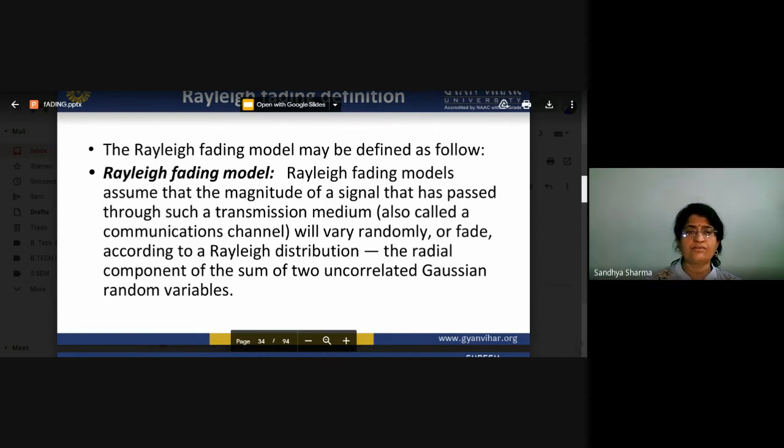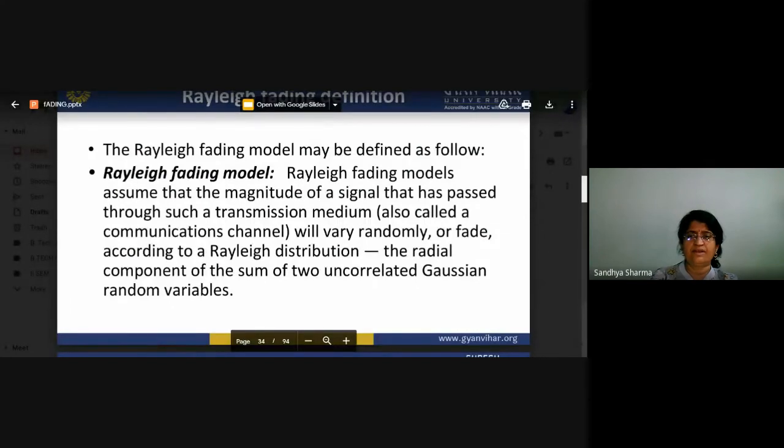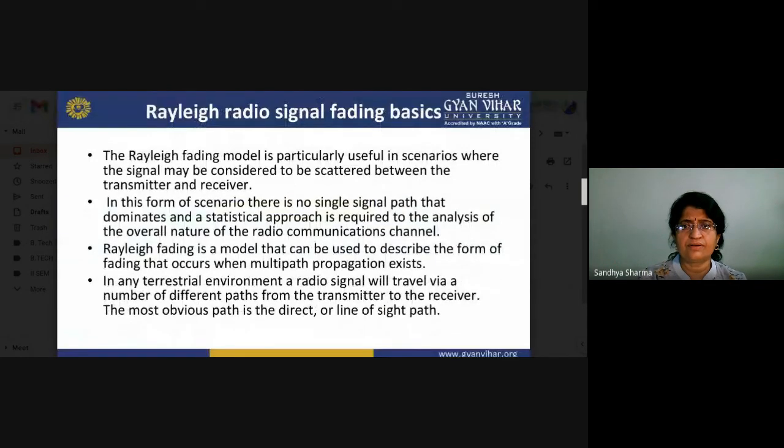And if you are talking about the Rayleigh fading model, the magnitude of signals that have passed through such a transmission media, also called a communication channel, will vary randomly or fade. According to the Rayleigh distribution, it is the radial component of the sum of two uncorrelated Gaussian functions. So the Rayleigh fading model assumes the magnitude of signals that have passed through such a transmission media will vary randomly. In the present scenario, we can see that the Rayleigh fading model is successful for our fading purpose.